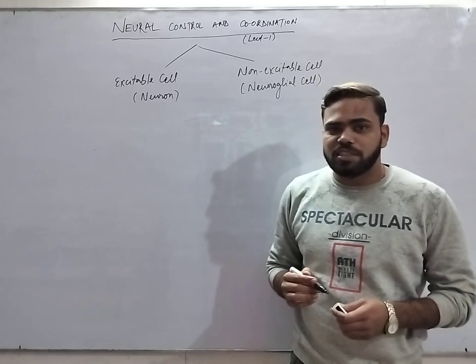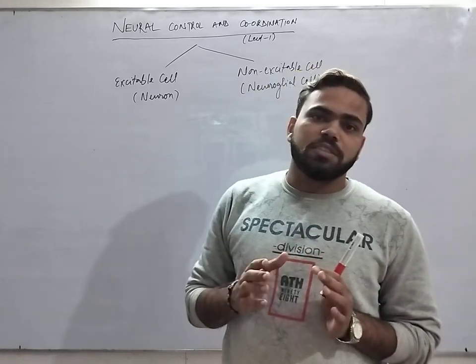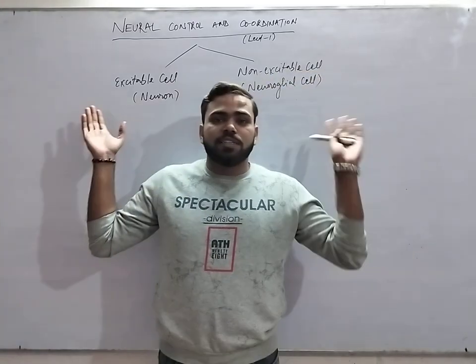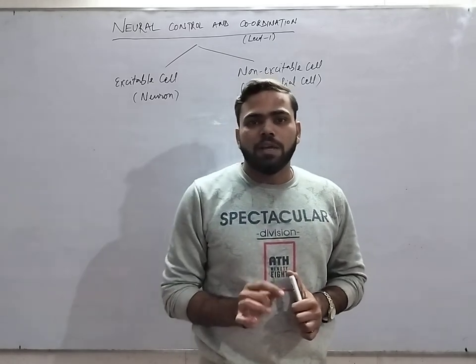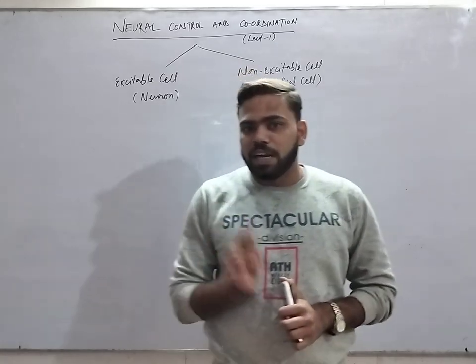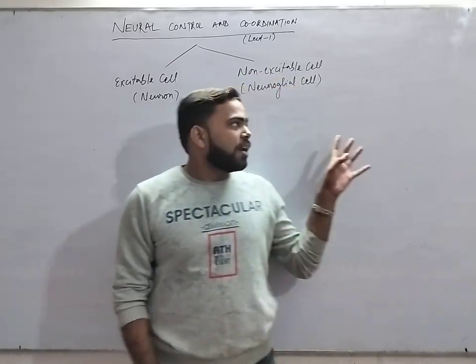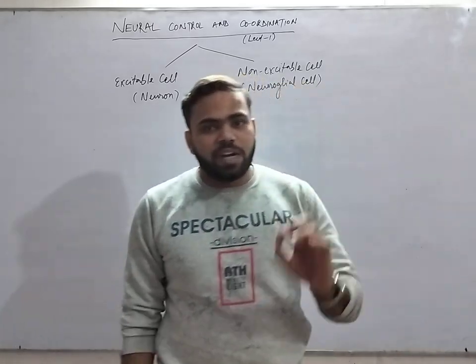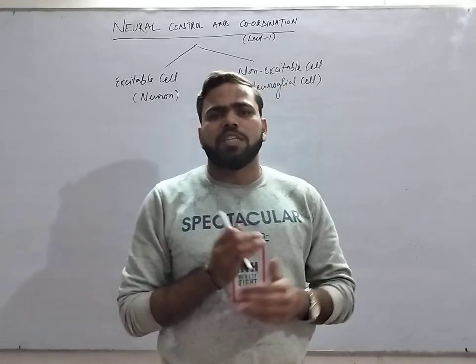Now the question arises in the mind: what is the difference between the excitable cell and the non-excitable cell? The main difference is that excitable cells are capable of generating, conducting as well as transmitting the impulse, whereas the non-excitable cells are not capable of conducting, nor transmitting, not even producing the impulse.